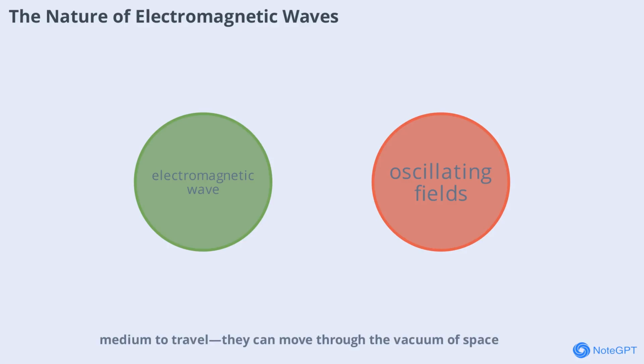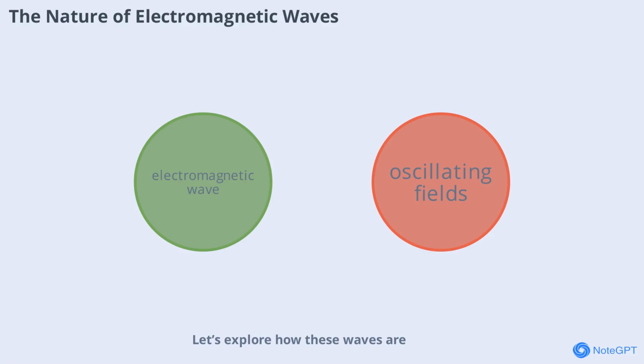They can move through the vacuum of space. These waves are made up of oscillating electric and magnetic fields working together in harmony. Whether it's sunlight warming your skin or Wi-Fi signals connecting your devices, it's all thanks to these waves. Their speed is astonishing, about 300,000 kilometers per second in a vacuum. This property allows them to reach us from distant stars or transmit information across the globe in an instant.